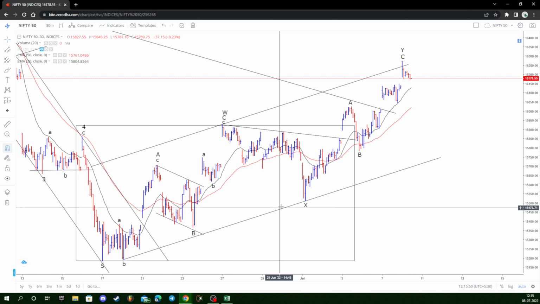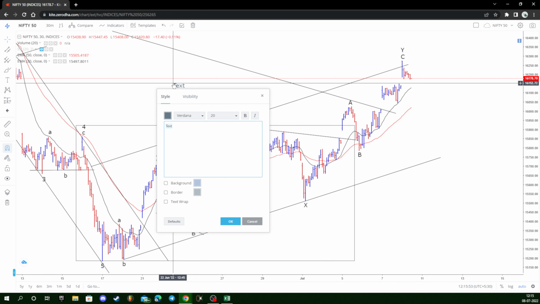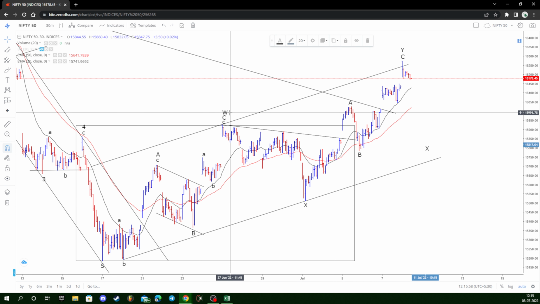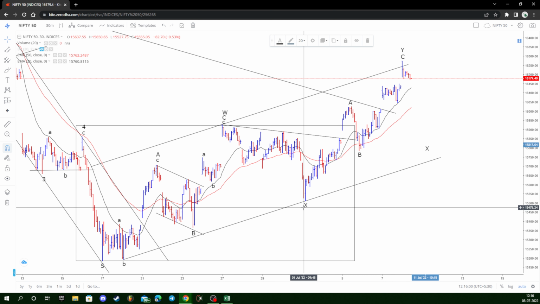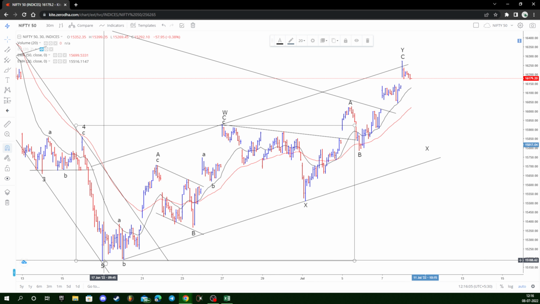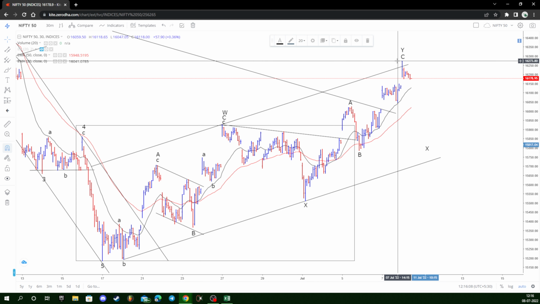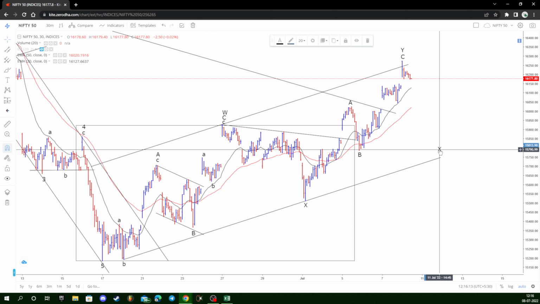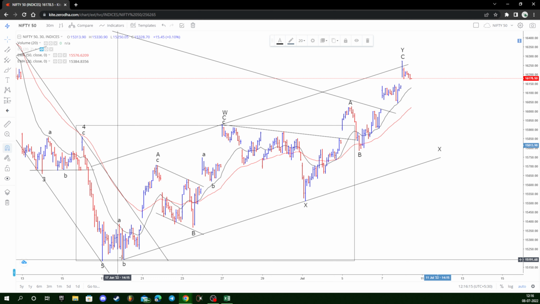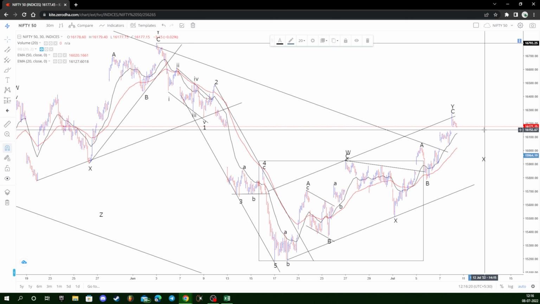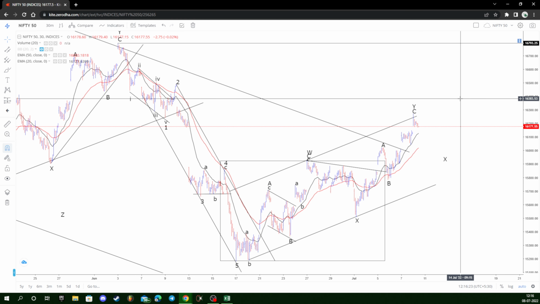So it's possible that in WXY we might again head higher, lower for wave X. So this is a scenario, right? We completed W wave here, and we had an X wave, correct? And then we got a wave Y. So it is possible that this whole rise from 15,200 to 16,200 might be W wave, and we might do an X wave. That is possible, or else there is an alternate scenario as well where we have done this WXY, and it is possible that we may do another X, and then we might head higher for Z wave, which will be the last wave, and then after we might see a decline on the lower side.